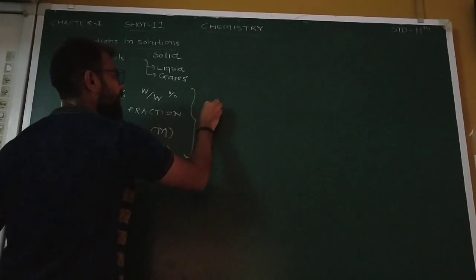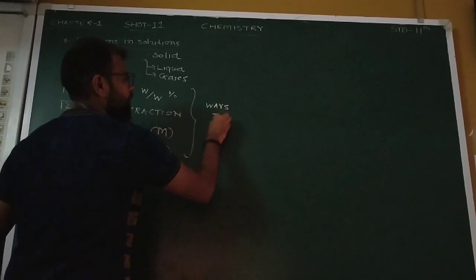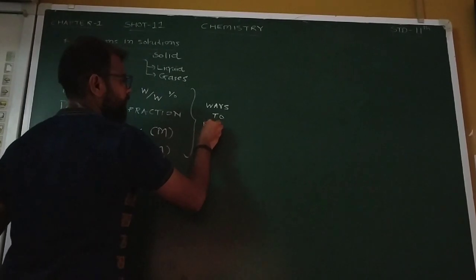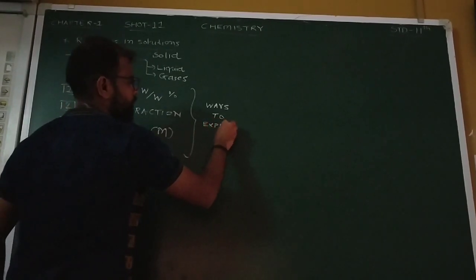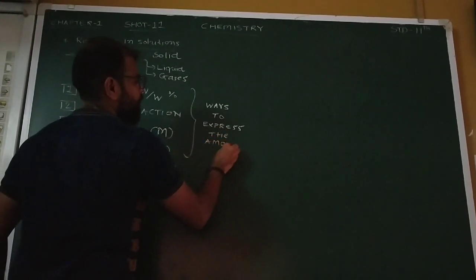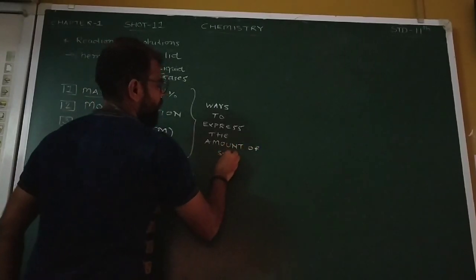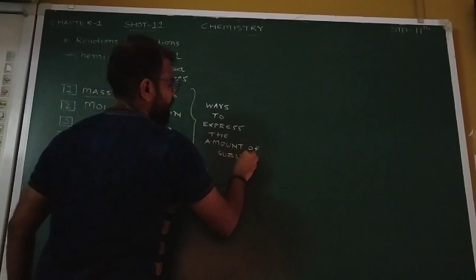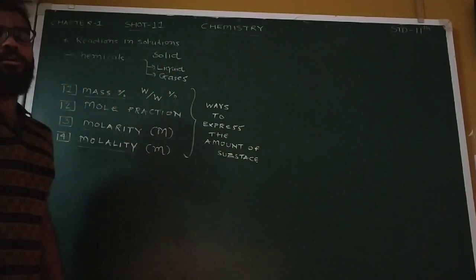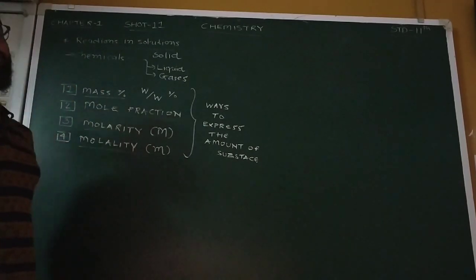These are the different ways to express the amount of substance, or you can also call them ways to express the concentration. These are the different units used to measure it.